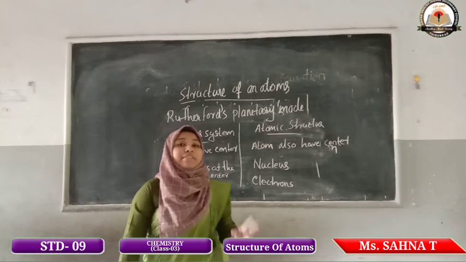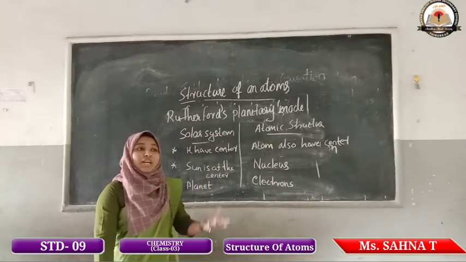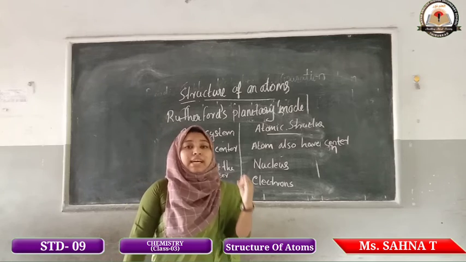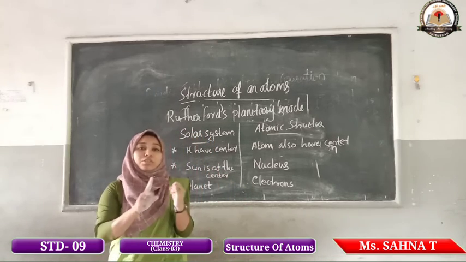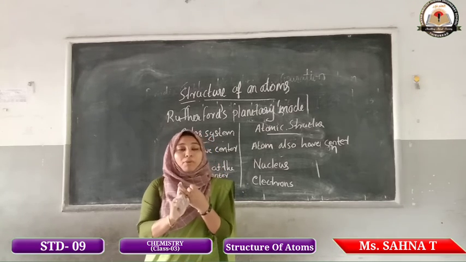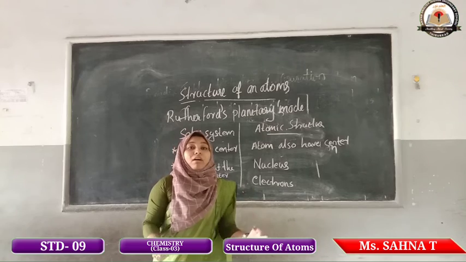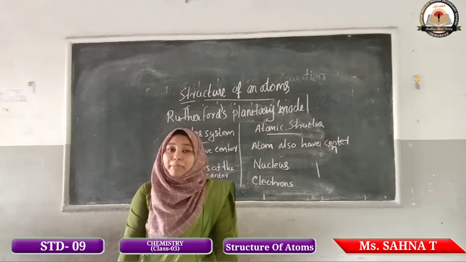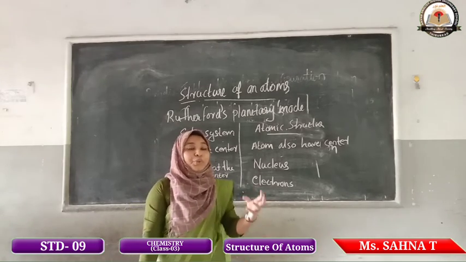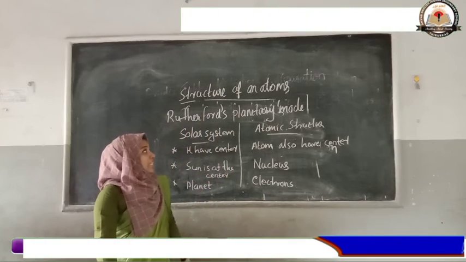So today we discussed two theories of atomic structure. First, James Chadwick found the chargeless particle, the neutron, and he also found that the whole mass of an atom is concentrated in the nucleus, and all atoms of the elements are made up of proton, neutron and electron. And then we discussed Rutherford's planetary model.